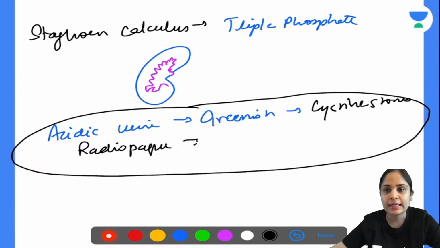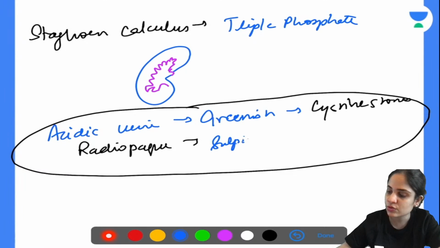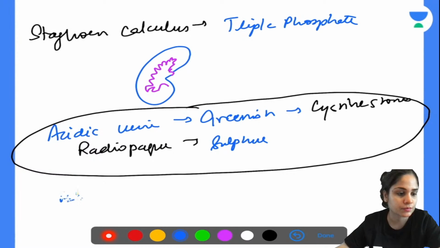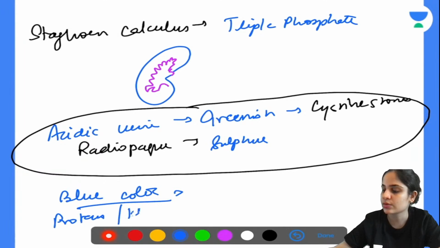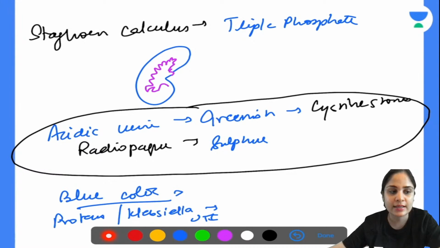Then the next thing that they will ask you in the exam is which stone is blue in color. Anyone, any idea which stones are blue in color? Very specific ones. And which stones are seen in Proteus or Klebsiella infections? Whenever you have a Proteus or Klebsiella UTI, what is the stone that is seen? Comment section is lagging a little bit, but that's okay. You guys answer. I'll wait for you all.